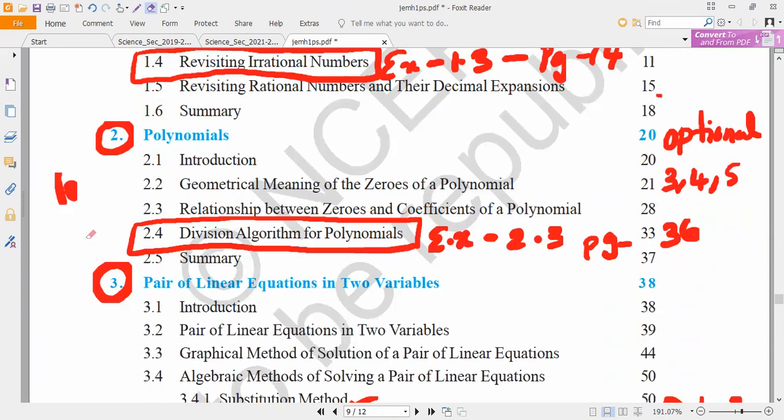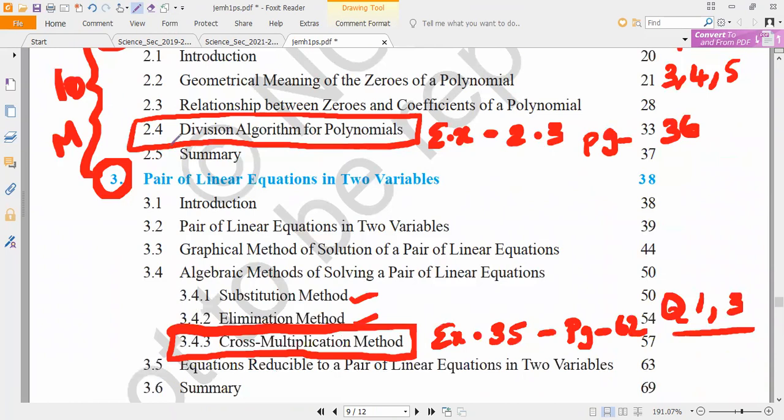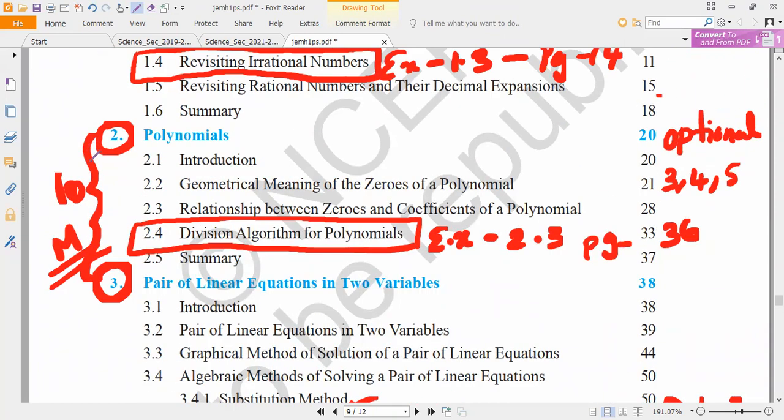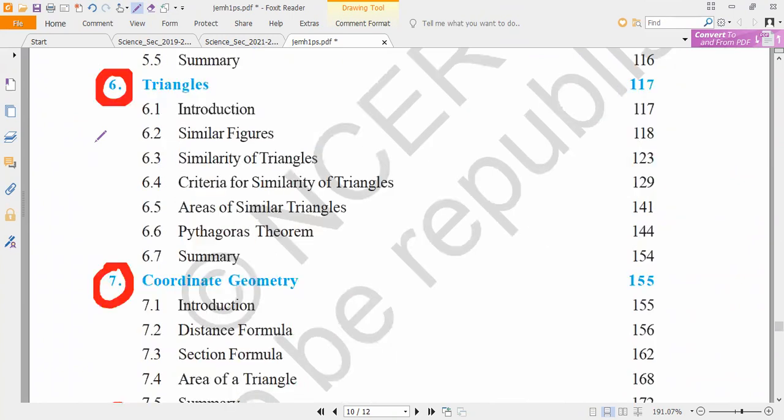And polynomials plus pair of linear equations, from both the chapters you are going to get 10 marks. Both the chapters going to get 10 marks. Mark it. Pair of linear equations as well as polynomials. Clear?